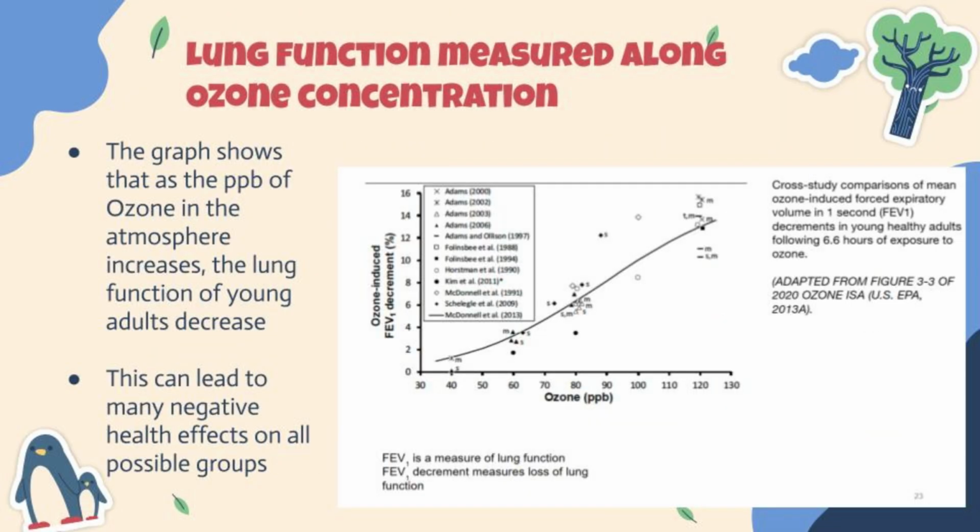Lung function measured along ozone concentration. The graph shows that as parts per billion of ozone in the atmosphere increases, the lung function of young adults decreases. This can lead to many negative health effects on all possible groups.